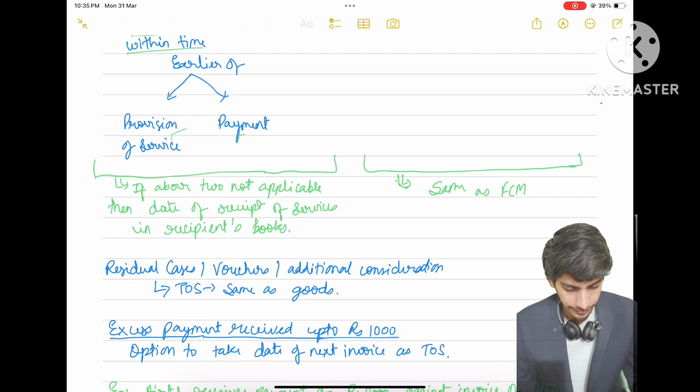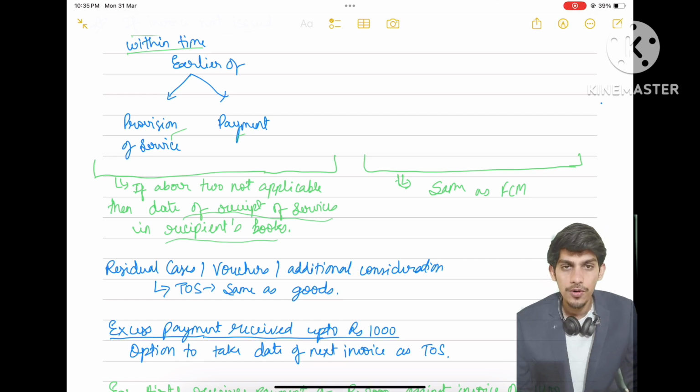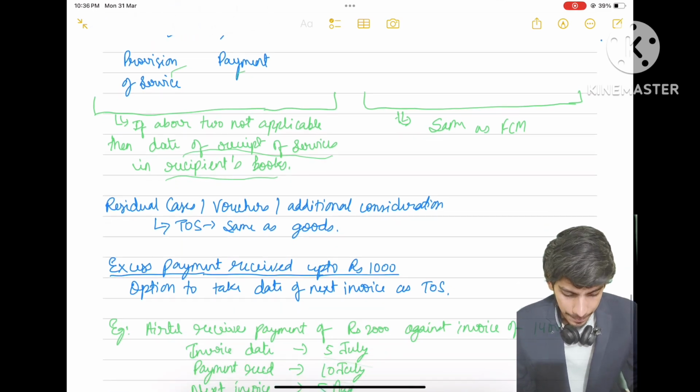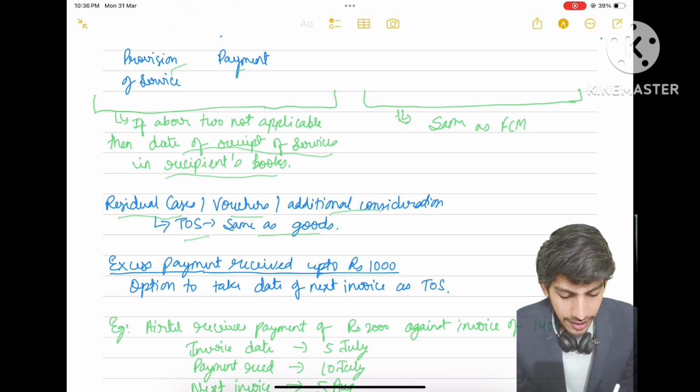Now in both cases, forward charge and reverse charge, if the above conditions are not available, then we will take the date of receipt of services in the recipient's books as time of supply. If all these conditions are not applicable, mostly they will be applicable. But if we have a rare case, or if the question does not provide you these details, then we will take the date of receipt of services in the recipient's books as time of supply. Now I have written residuary cases, vouchers, additional conditions, time of supply will be same as goods.